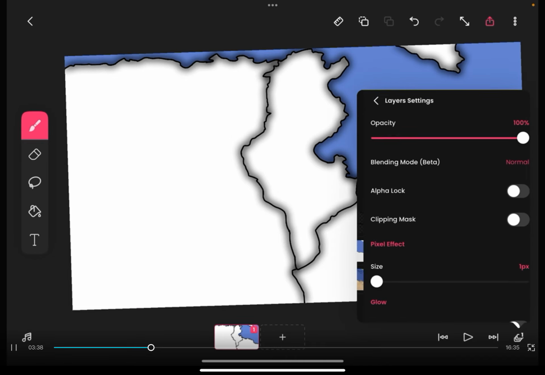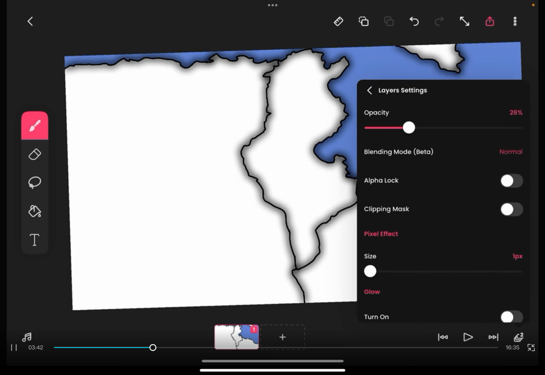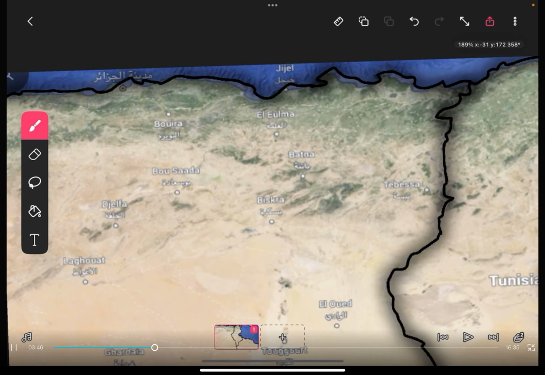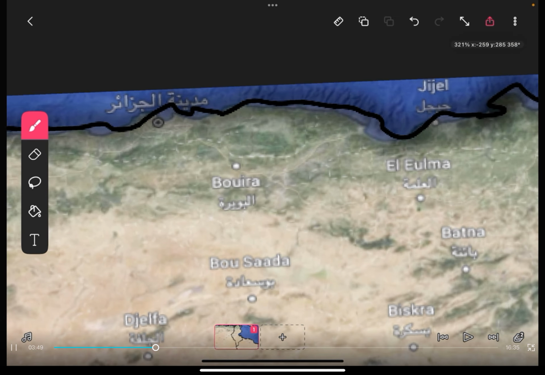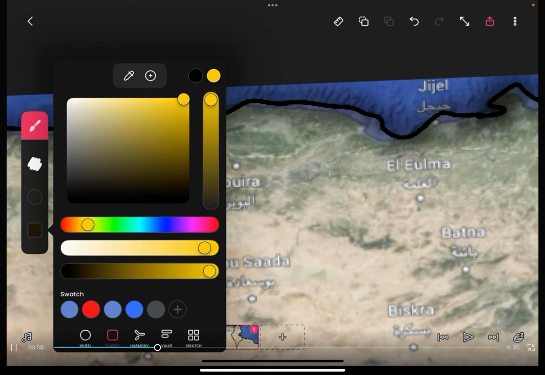What you're going to want to do is turn down the opacity on the map layer so that you can see this actual map. And then you're going to want to find the capitals of the country and choose a yellow color. And you're going to want to just make a circle around it.